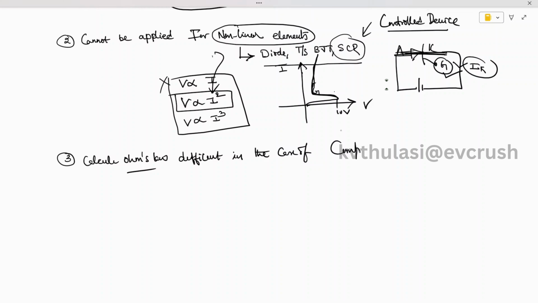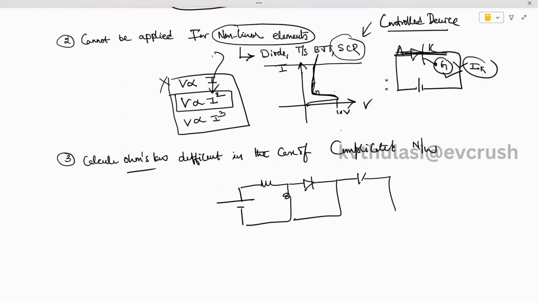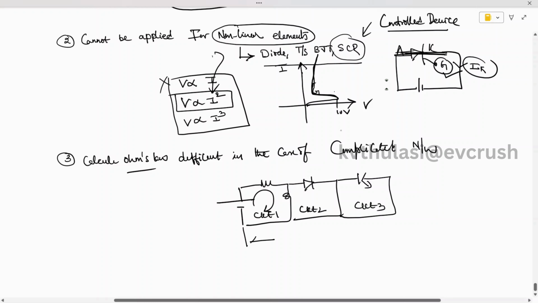We need to understand the concept of this sentence: complicated circuits or network. If it is an electrical network, we have a voltage source, resistor, inductor, and if you have a diode, a closed path, and a transistor configuration. You can see here, this will act as electrical circuit 1, this as electrical circuit 2, and this as electrical circuit 3. If you add all these circuits, then it is called an electrical network.